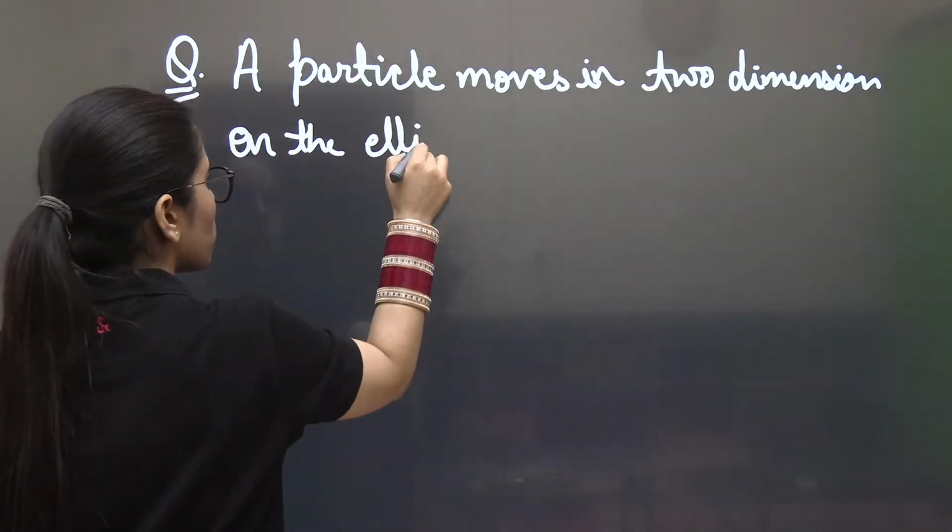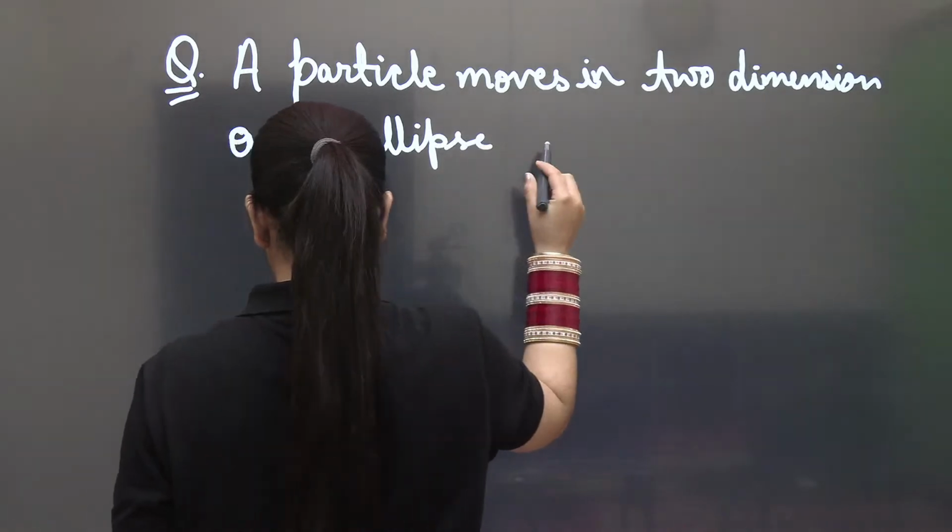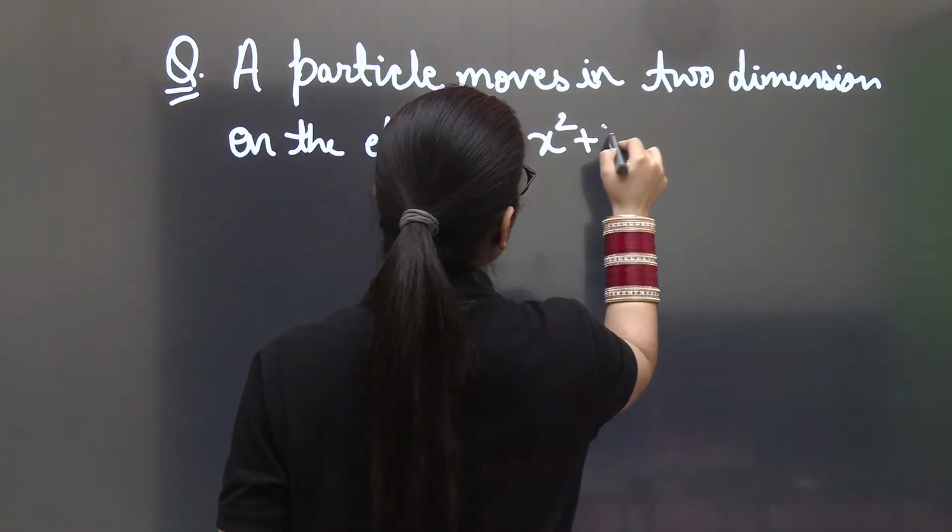ellipse. The equation for that has been given to us, which is x square plus 4y square is equal to 8.